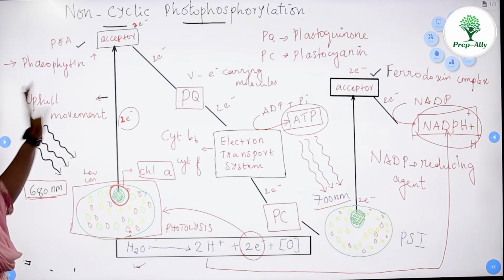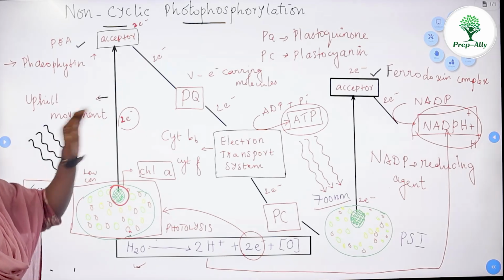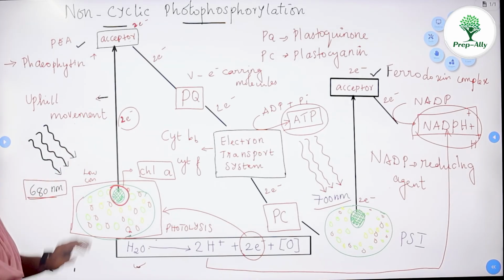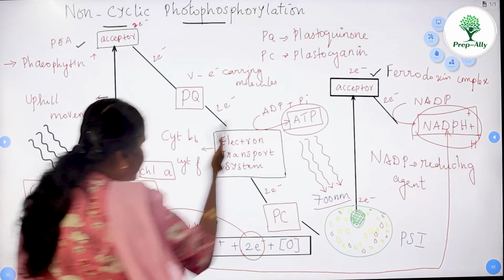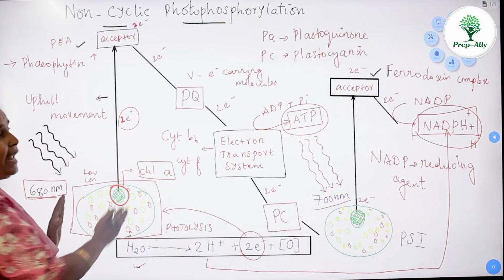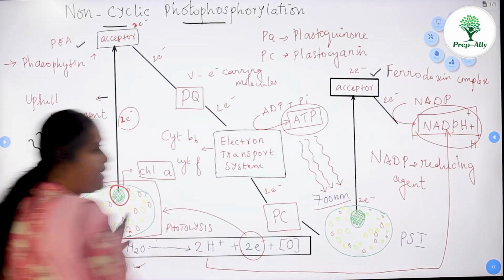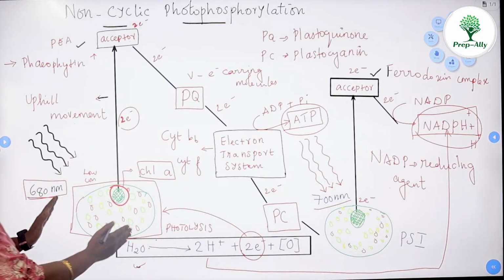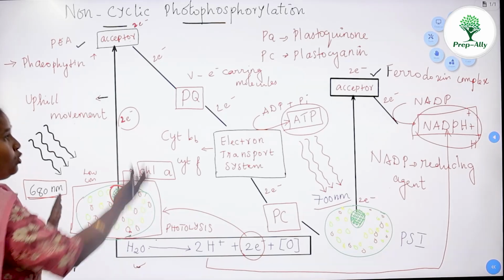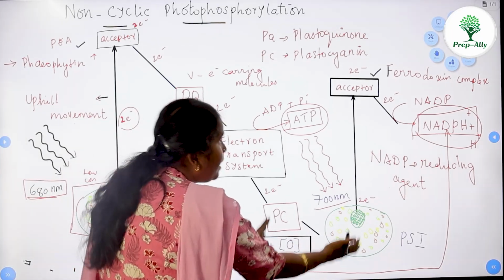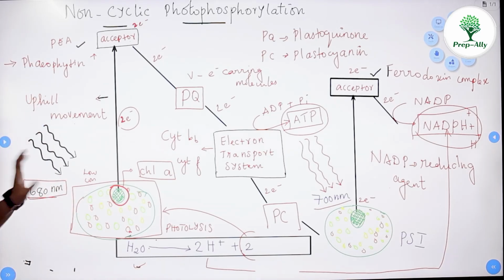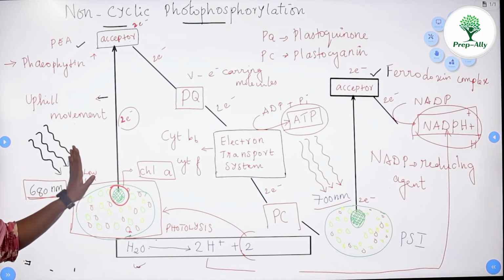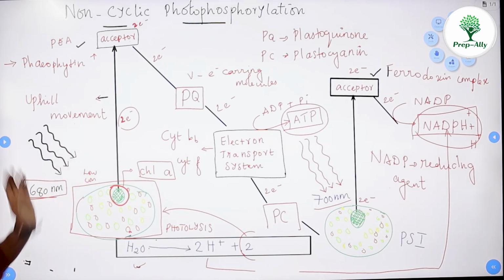Now you all listen very carefully why this is known as non-cyclic photophosphorylation. The electron started from photosystem 1 is not returned back to photosystem 2. Again it is accepted by the NADPH2. Electron moves from photosystem 2, goes to photosystem 1 and it is accepted by the reducing power called NADP. So this is how the non-cyclic photophosphorylation happens during the light reaction of photosynthesis.